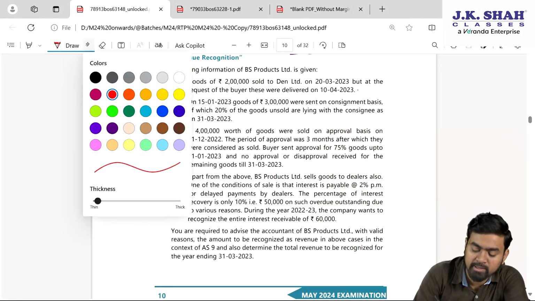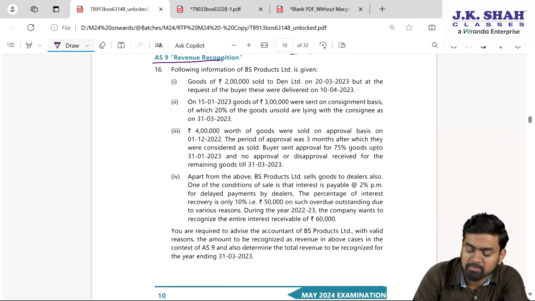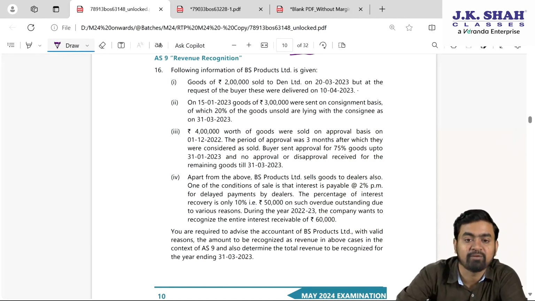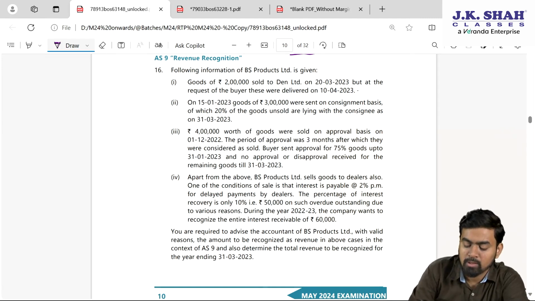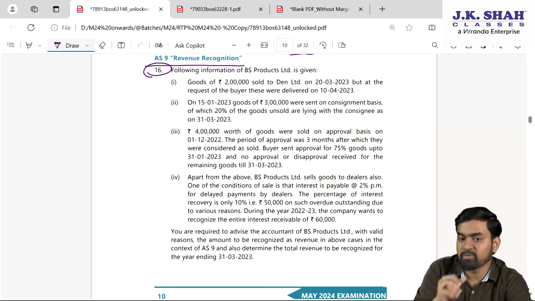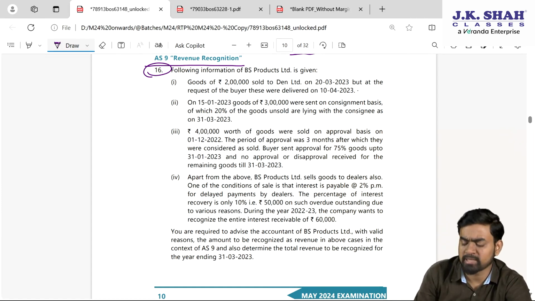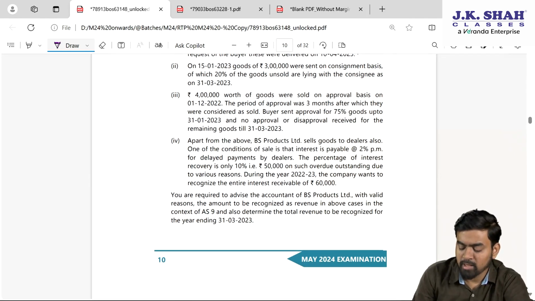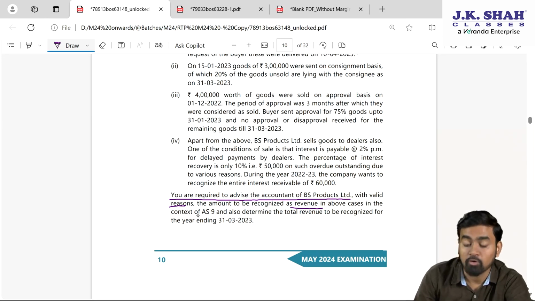Now, my dear students, next sum is based on AS9 revenue recognition, which is your question number 16. Following information of BS Product Limited is given. Total 4 sentences they have given, my dear students. And what they are asking, you are required to advise the accountant of BSP Limited with valid reason the amount to be recognized as revenue in the above case in context of AS9. Also determine the total revenue to be recognized for the year ending 31st March 2023. Okay.